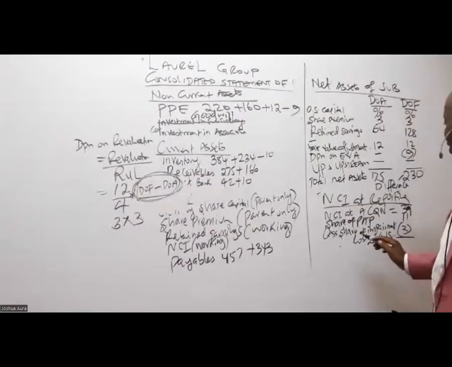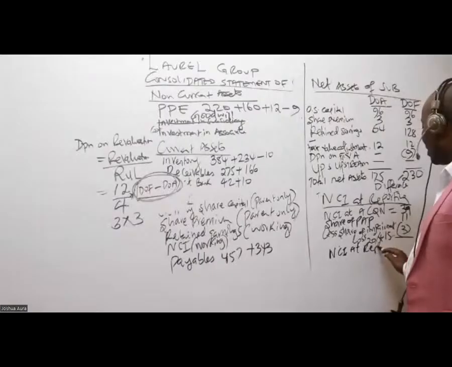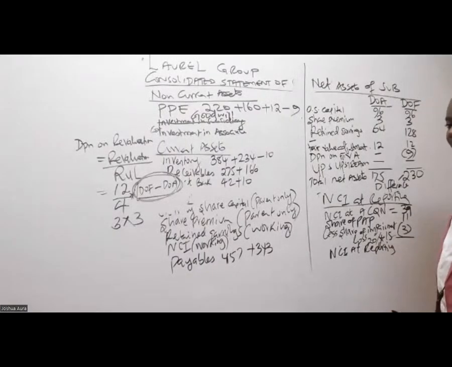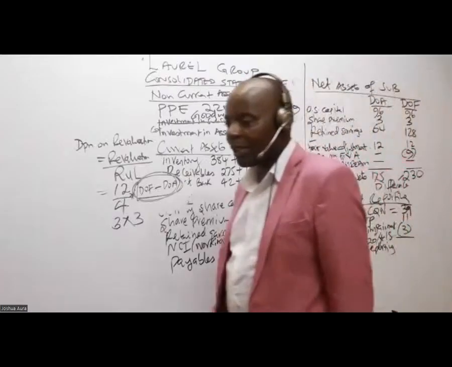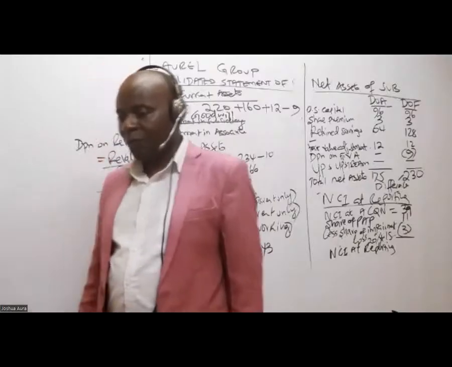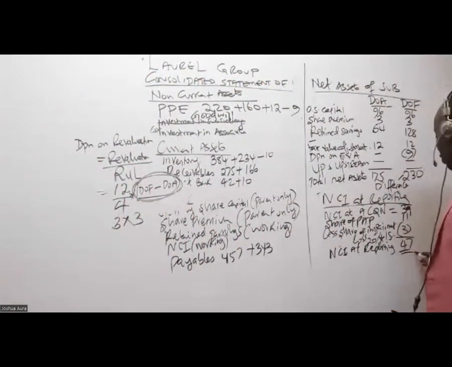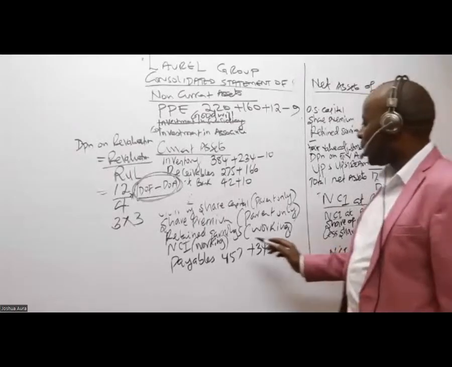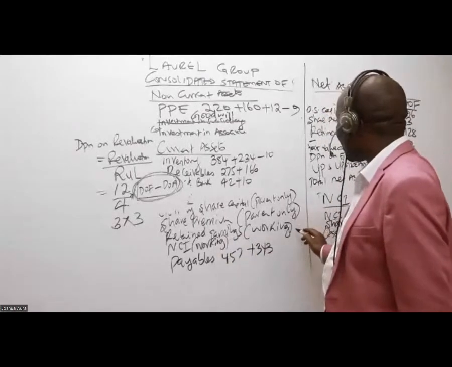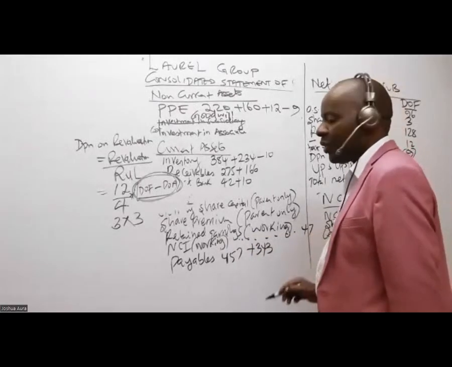So then what is NCI at reporting? Somebody is telling me 47. So please come where you are seeing NCI and write 47 at the very corner. NCI, write 47.